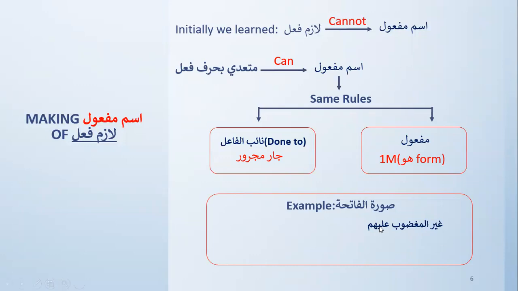So therefore, when the harf is added, it can become mutadi bil harf, and now it can have maf'ul also, and that maf'ul will be maghdub. And if you can see, this is also in its huwa form, and it is also coming with its jar majroor, which is the naibul file. And it's translated as those who are the object of anger.